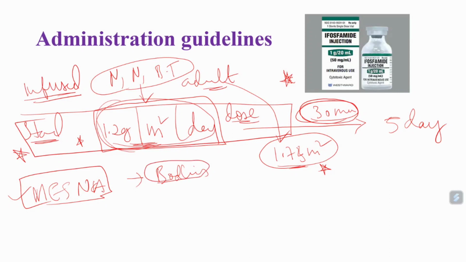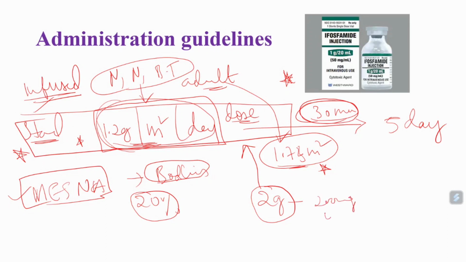And here the bolus dose of mesna should be 20% of the normal dose of ifosfamide. For example, if we calculate the dose, 2 gram of ifosfamide is given as standard dose per day. For 2 grams, what is the 20% of mesna? For 1 gram, 20% is 200 mg, right? And for 2 grams, it is 400 mg. So 400 mg for every 2 grams. This is just a rough estimation I'm taking. You can calculate this dose according to their body weight and body surface area.